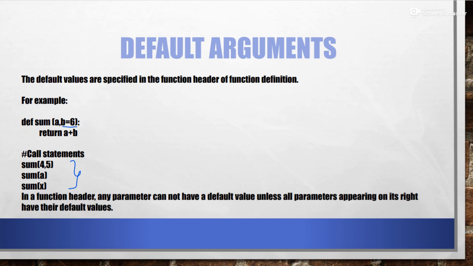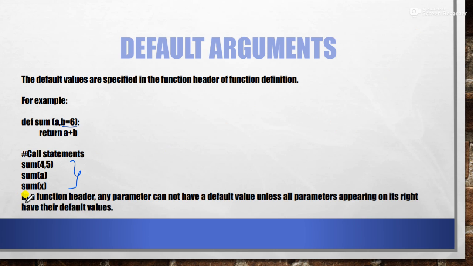If you wanted to assign a default value, for example, if you are writing def sum, and you assign the value of A first, A is equal to 5, and you are not writing any value for B, this is not allowed. The reason is that the rightmost parameter is not assigned any default value. So it is compulsory that you assign the values from the right side. Then only you can assign to the left side, otherwise it is not allowed. I hope this is clear.